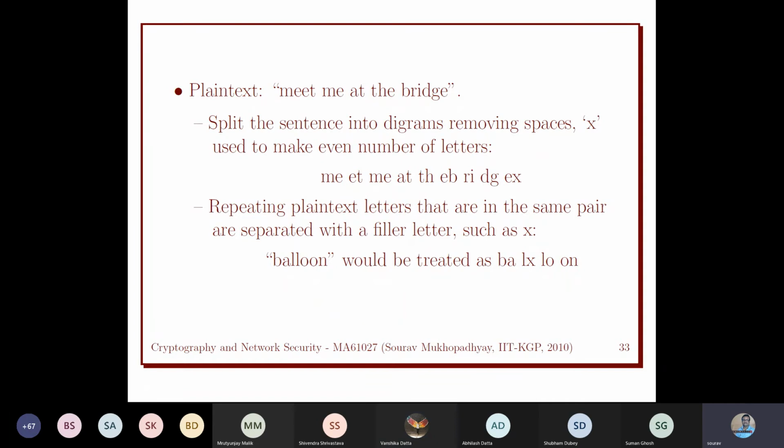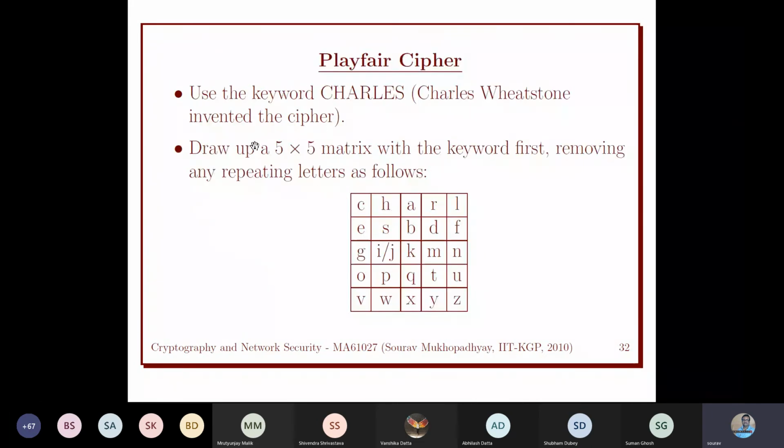Yes, sir. So now the question is, how will we encrypt? We split it, now we have to encrypt. We have to convert this into ciphertext. So for ME, we need to go back to the matrix and check. Where is M, where is E? This is M and this is E. So we have identified the position of ME. ME will be replaced by DG.